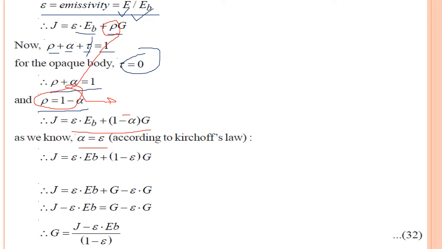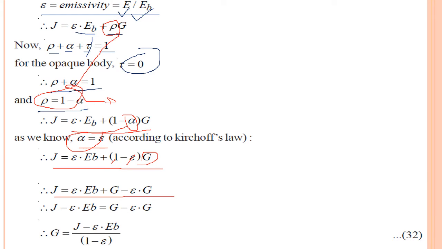So again I am replacing this alpha by emissivity. So my equation, J, that is radiosity, equals epsilon into EB plus 1 minus epsilon into G. Now I am going for simplification. I am multiplying G with 1 and G with epsilon.